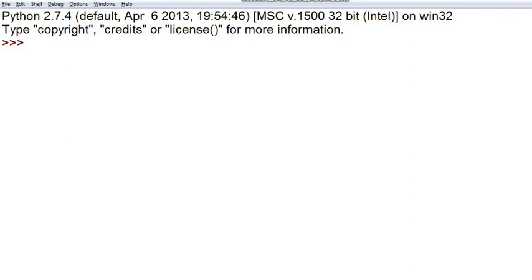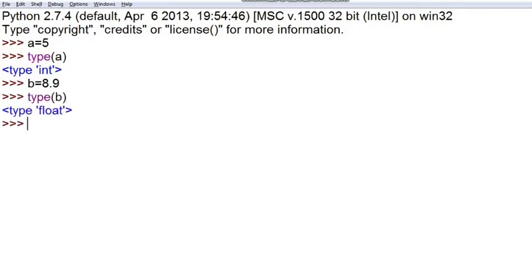So let's see, I have defined here, suppose a is equal to 5. If I want to see the data type of the variable a, I'll write here type a, it will give me the answer as integer. If I write here b is equal to suppose 8.9, and write type and then b, it will give me the answer as float, because it is a decimal fraction having the fractional form.